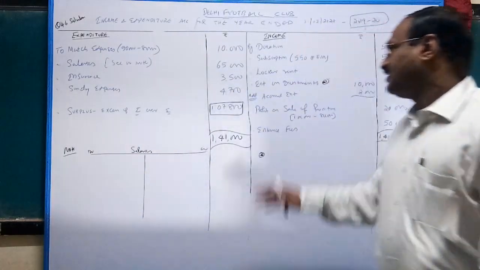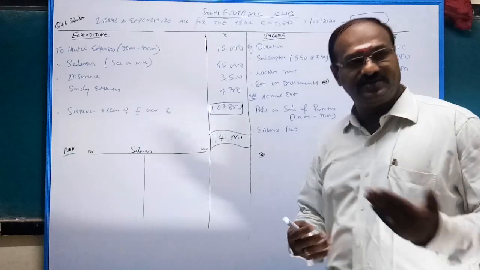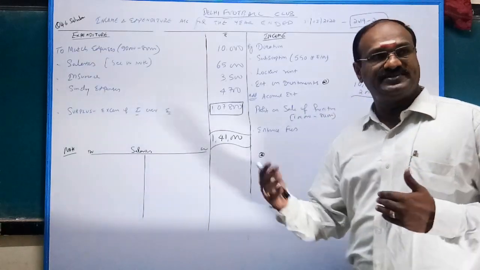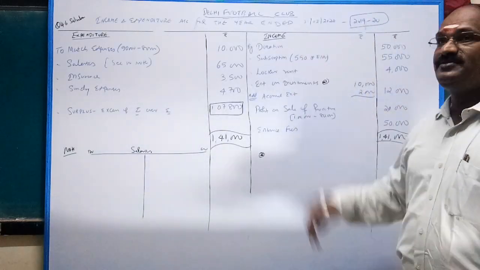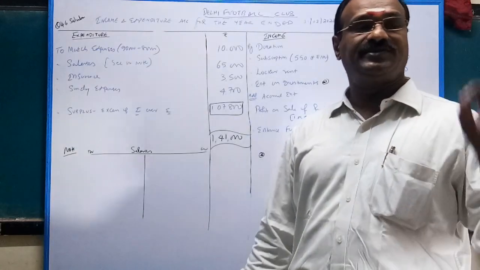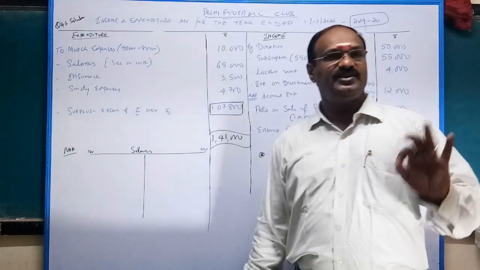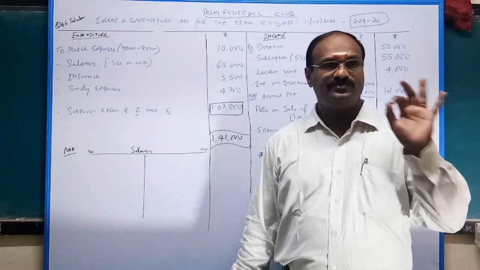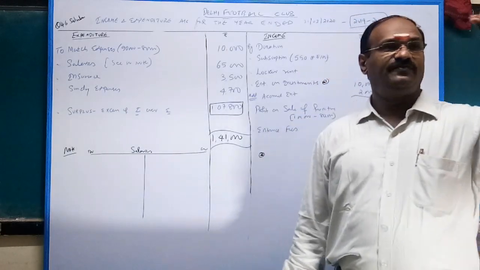Listen carefully, as far as income is concerned, I will repeat what we discussed last time. What is subscription? Subscription actually received during the year is irrelevant. Subscription is nothing but subscription for the year.